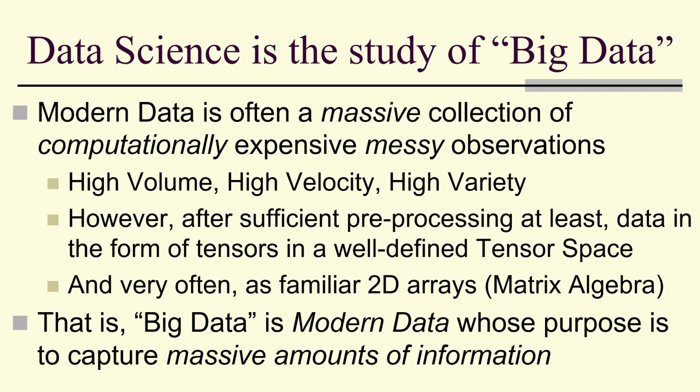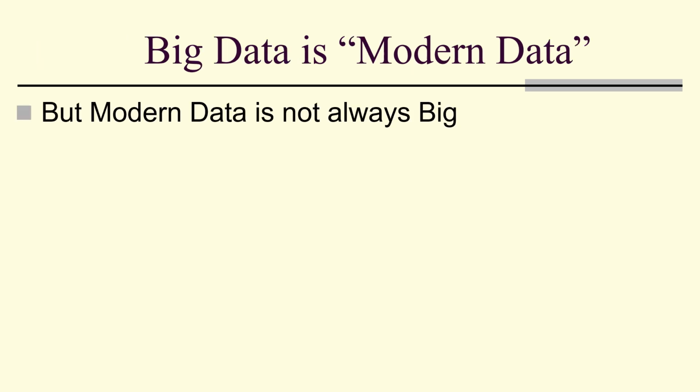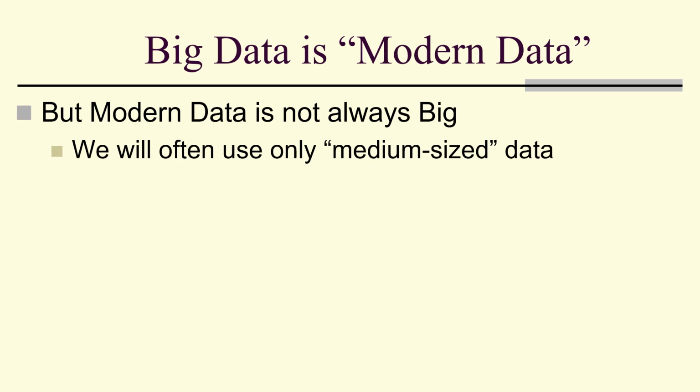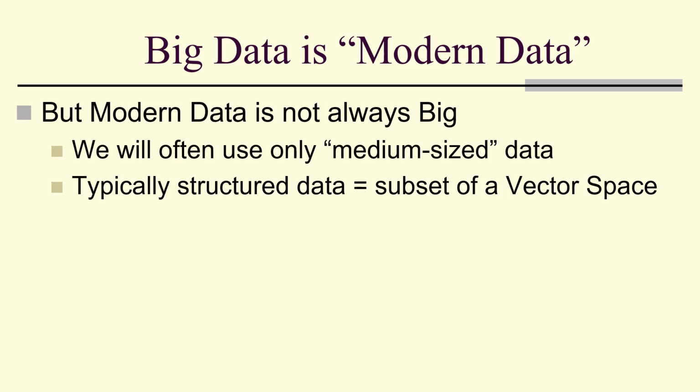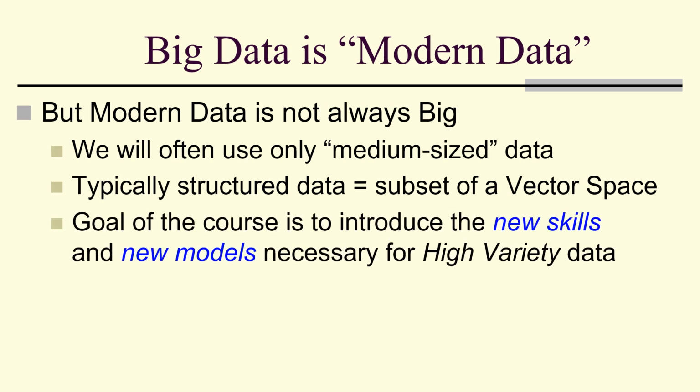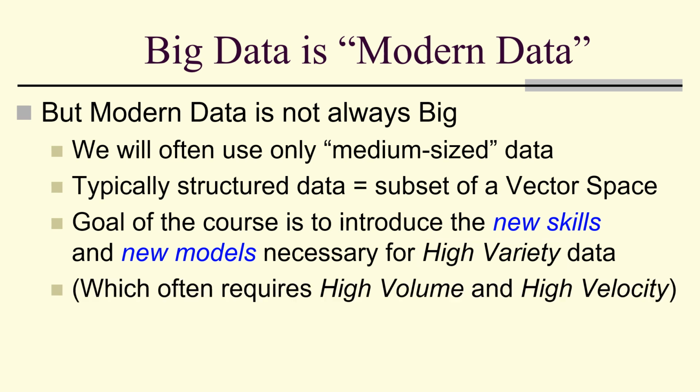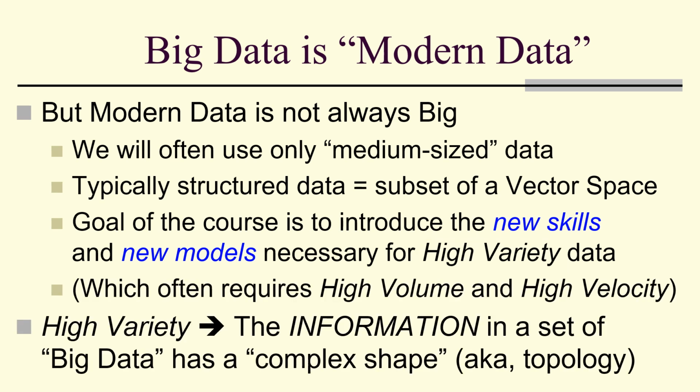That is, big data is modern data, and the purpose of modern data is to capture massive amounts of information. But modern data is not always big, and we'll often use only medium-sized data, structured data, subsets of vector spaces, because the goal of the course is to introduce the new skills and new models necessary for high variety data. In other words, in this course, we focus on high variety, which often requires high volume and high velocity. But high variety means the information in a set of big data has a complex shape.